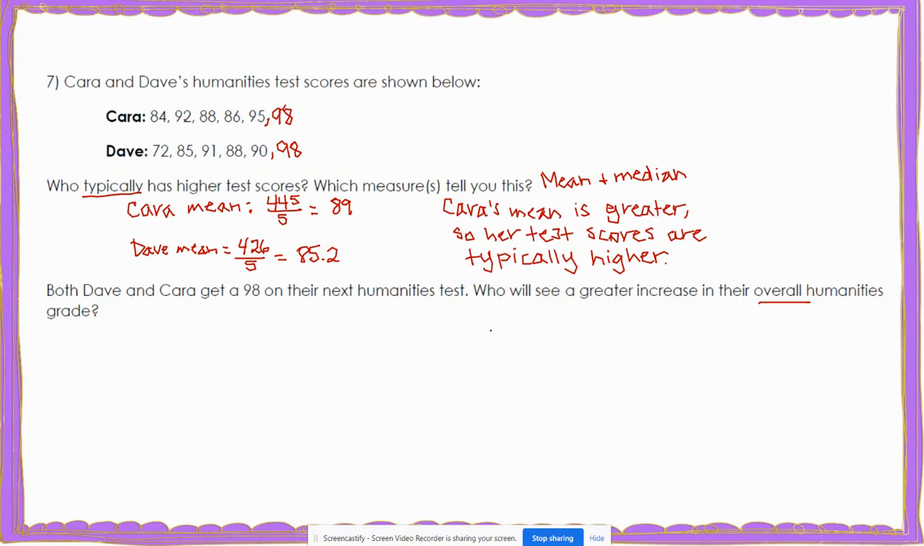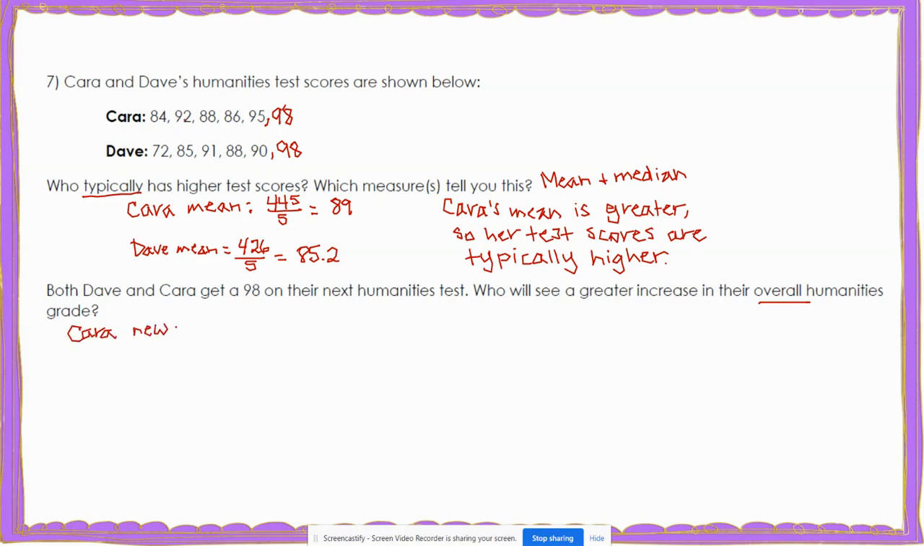Well, we know overall grades are averages of grades. So we need to look at what Kara's new average or mean is with the 98 and what Dave's new average or mean is with the 98. So let's look at Kara.